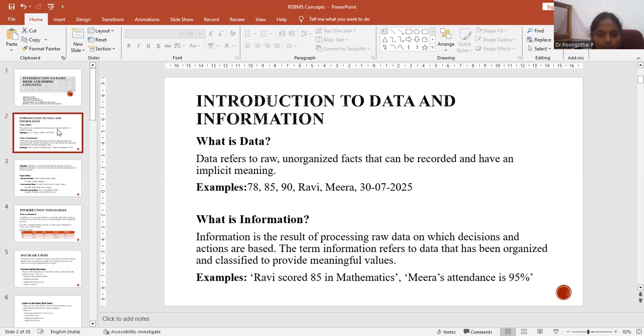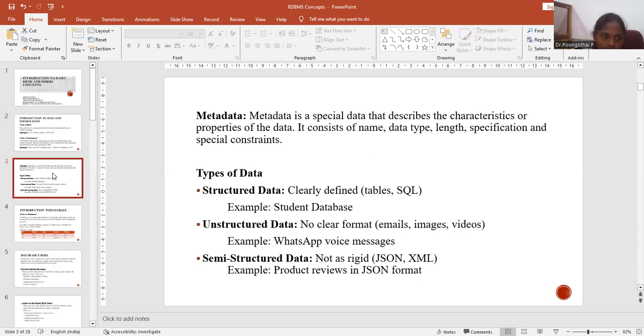What is information? Information is the result of processing raw data on which decisions and actions are based. The term information refers to data that has been organized and classified to provide meaningful values. For example, Ravi scored 85 in mathematics and Neera's attendance is 95%. The particular person, what they did. So the entire thing we call information about that particular person. So this is the difference between data and information.